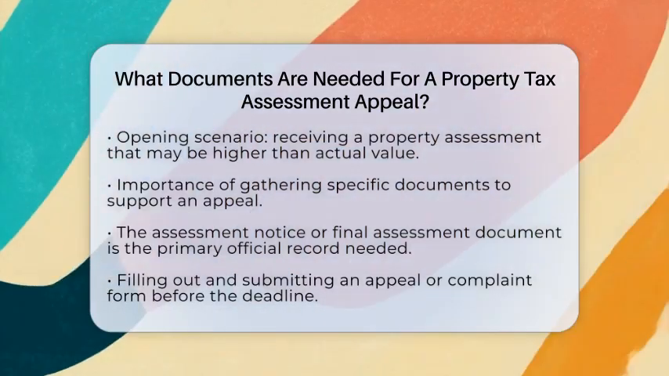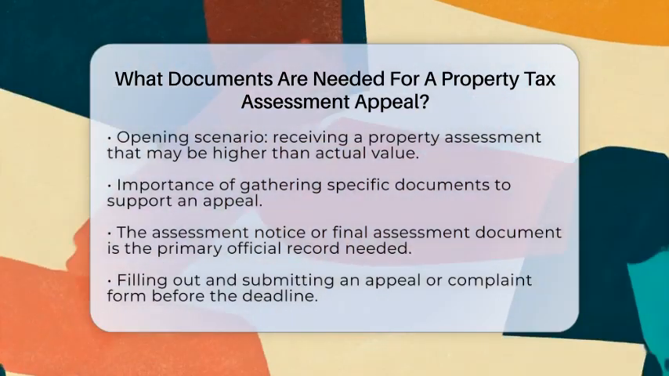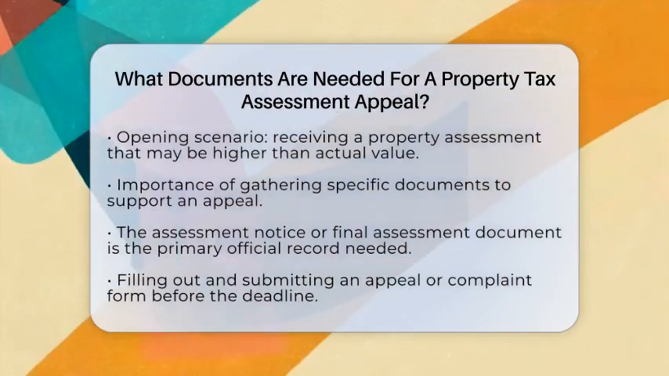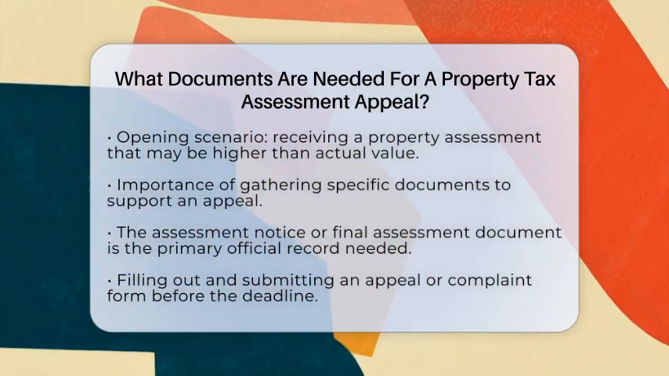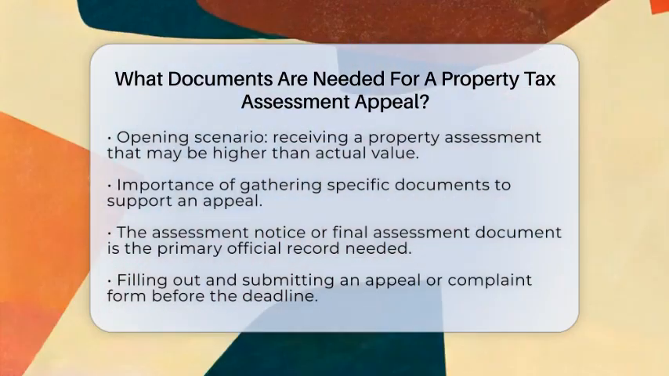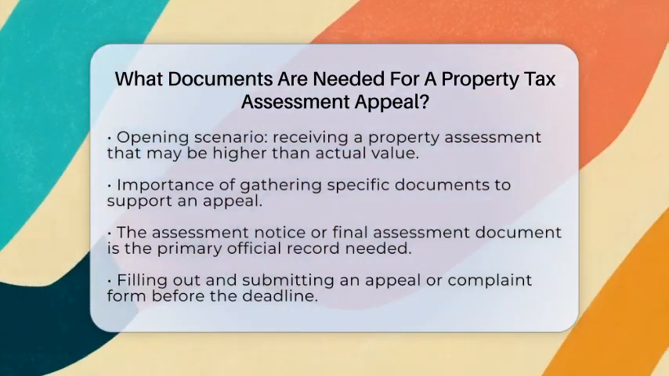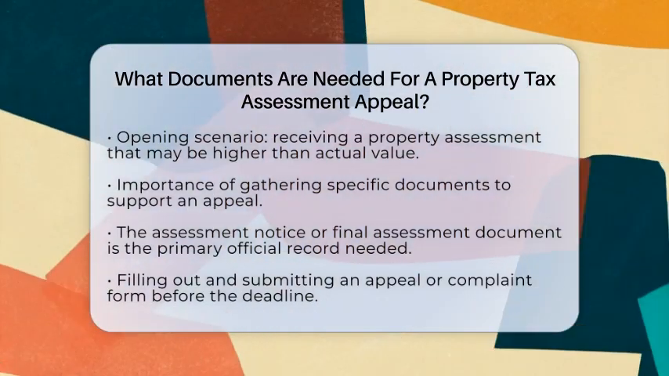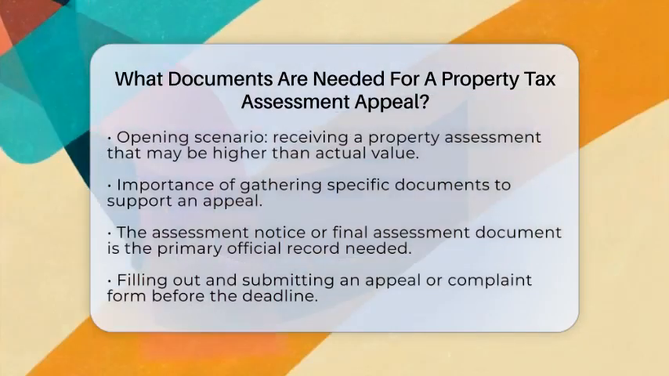The first important document is the assessment notice or final assessment document. This is the official letter you receive from the assessor's office showing your property's assessed value. It's the starting point for your appeal and must be included in your submission.